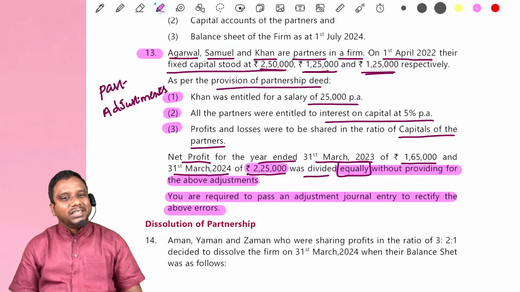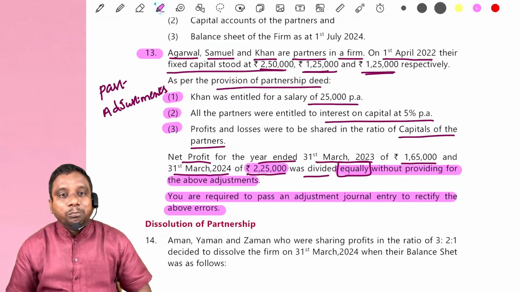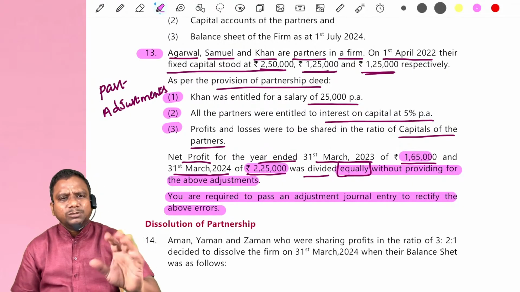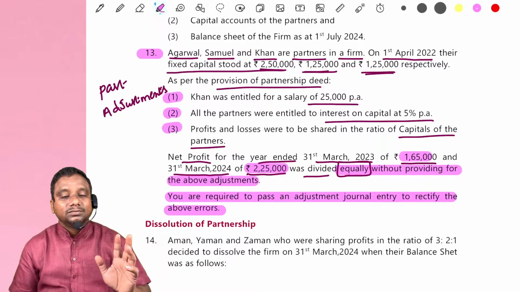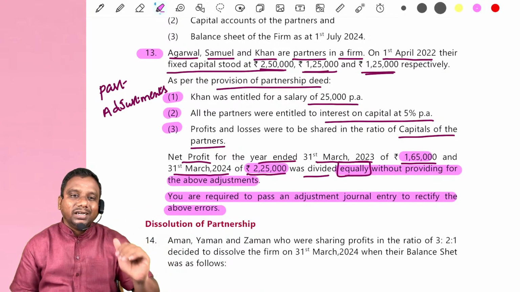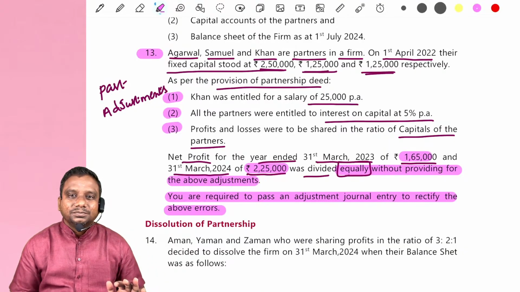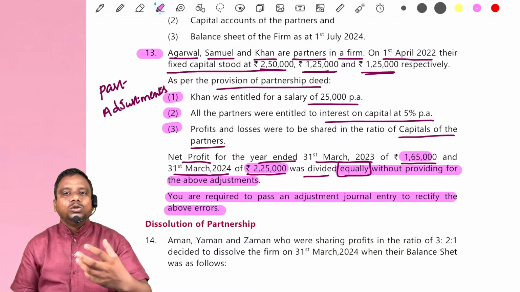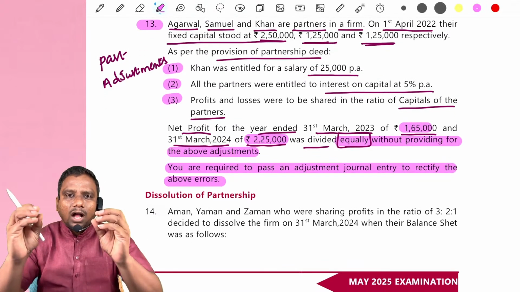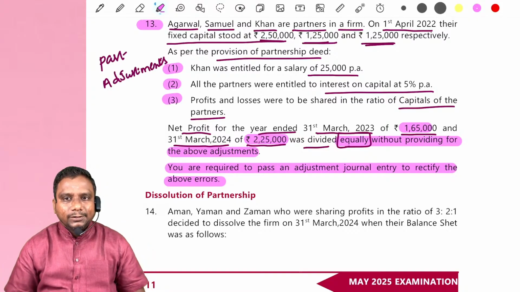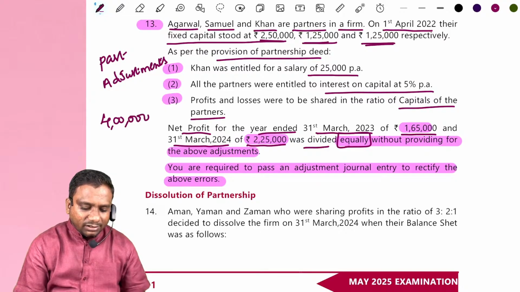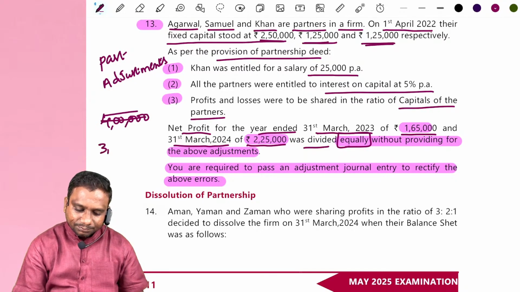Now, because of this, some partners might get extra profit, some partners might get less profit. Yes or no? Yes, sir. Business profit will not be affected, because 1,65,000 and 2,25,000, this is business profit. But some partners may get extra credit, some partners may get less credit. Clear? Now, how do you adjust it? Simple. What we do first is, how the profits are distributed. First we take total profit, how much? Sorry, 3,90,000.